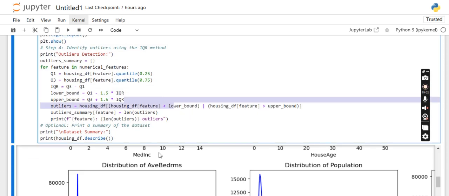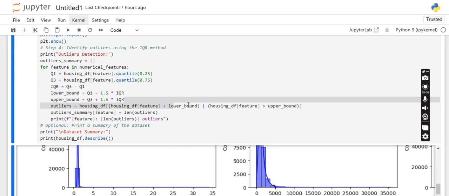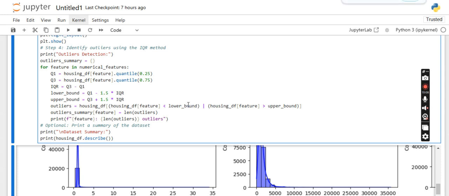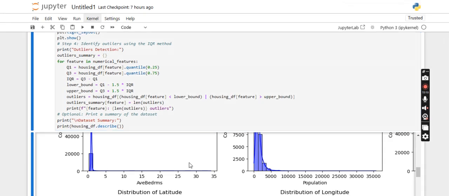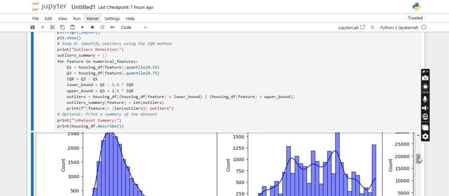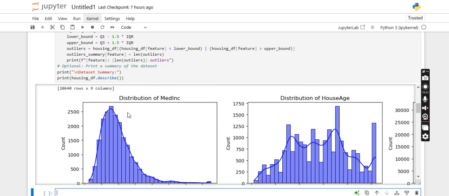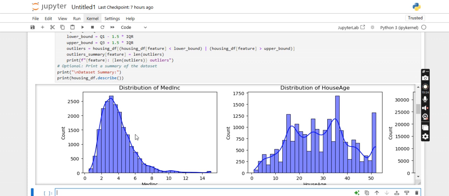Smooth curve is nothing but like this, which will be helpful for us for the distribution, like this. So this is the smooth curve. This is the smooth curve. So these can be plotted by using the KDE.